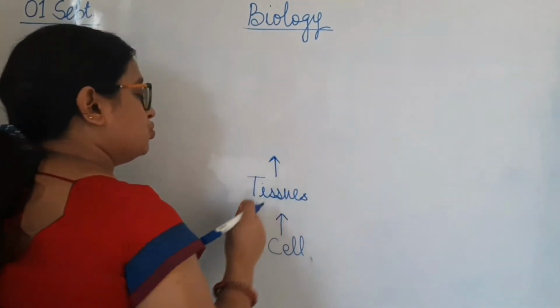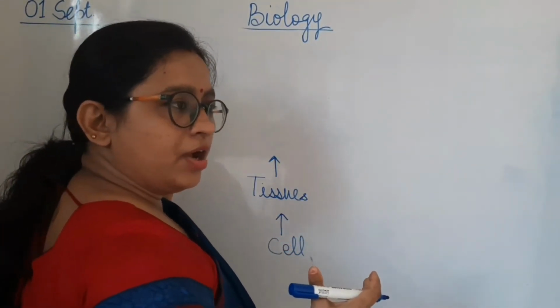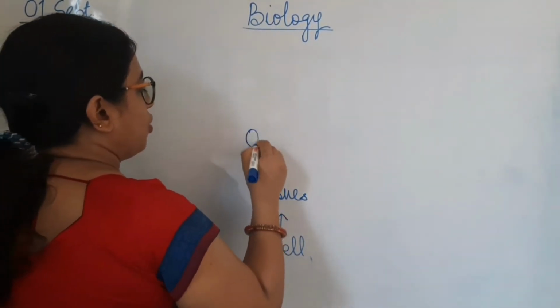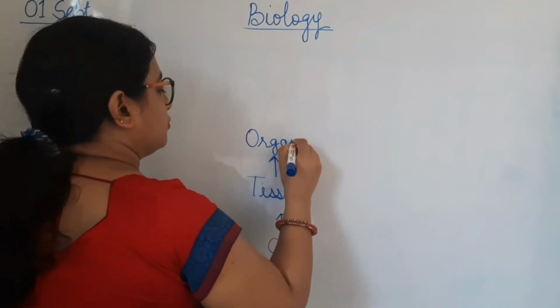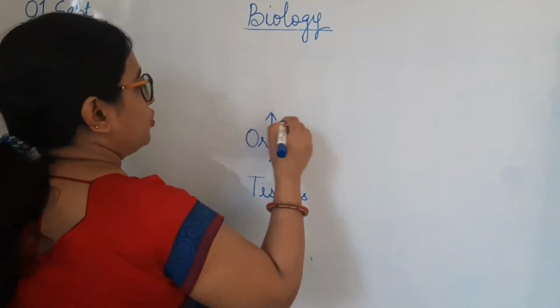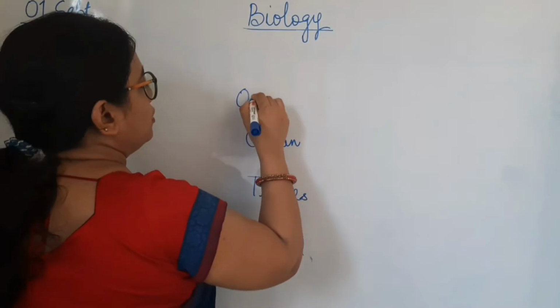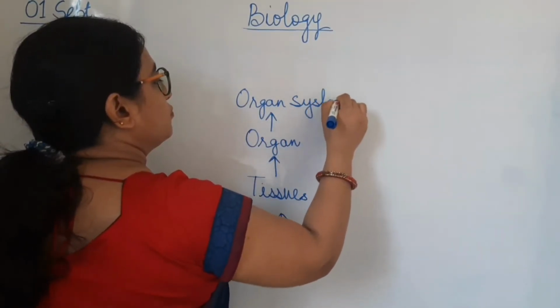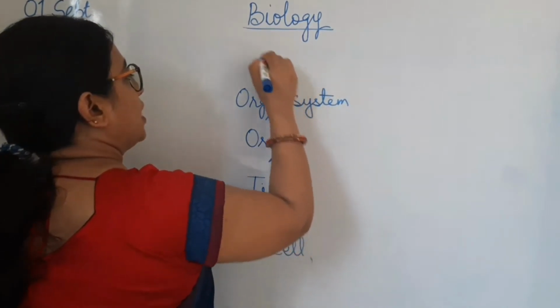When a group of tissues which are similar in function and structure are together, it becomes an organ. Many organs work together to form an organ system, which constitutes an organism.